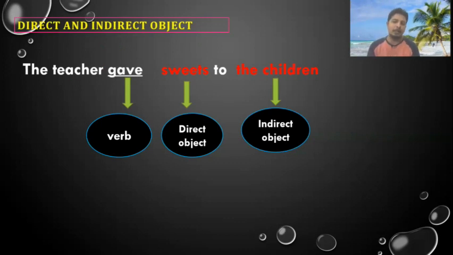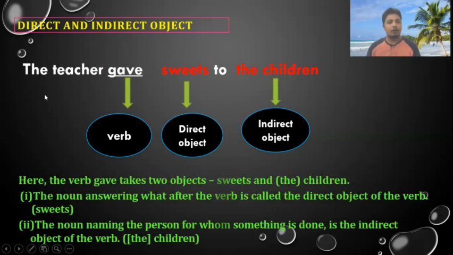So we can find out the direct object by putting a question to the verb like what. What did the teacher give or what did the teacher say? When we put a question to the verb, the answer would be the direct object. When we talk about for whom, that becomes the indirect object. Now just see here, the verb takes two objects, that is sweets and the children.